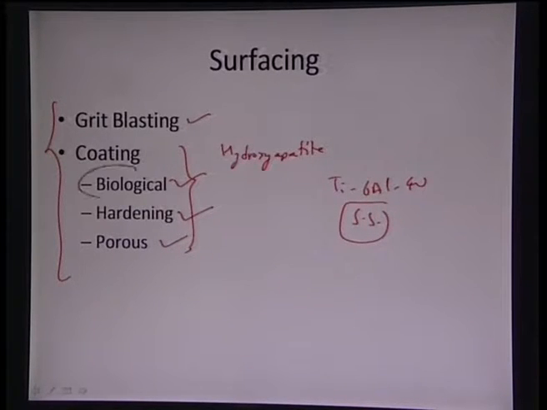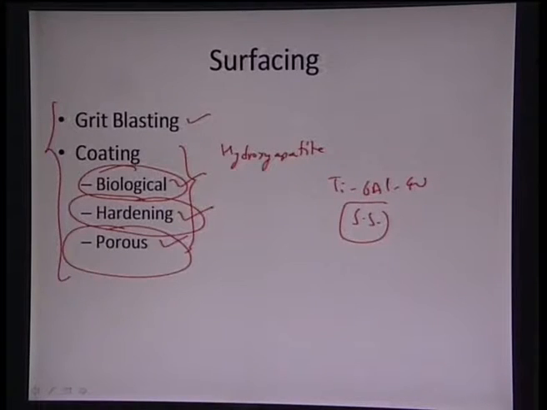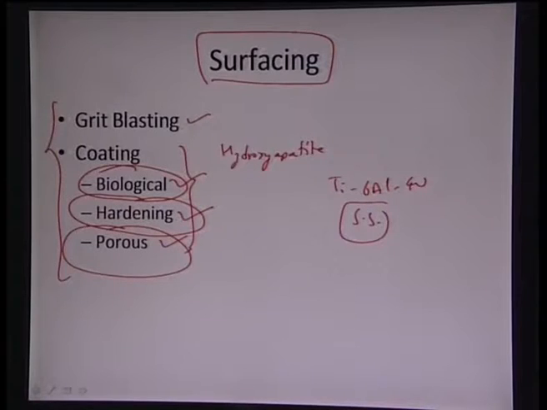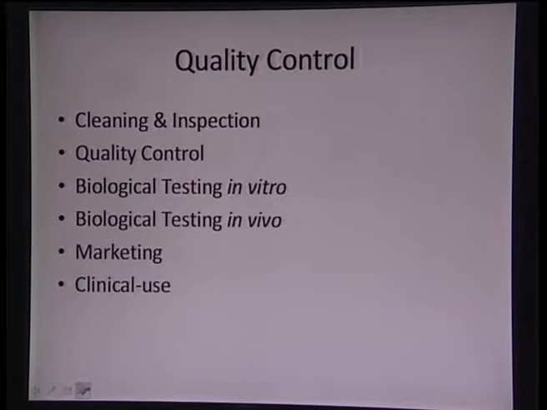So for biological compatibility, we can coat it with certain ceramic material. Hardening and toughening can be given with certain secondary agents, which can be alumina, hydroxyapatite, or zirconia. Then we also need to make the surface a little porous so that cells can anchor to it, and it can also be provided with a corrosion resistant coating. So these are the steps involved in surfacing to provide much more enhanced surface properties to a biometallic material.